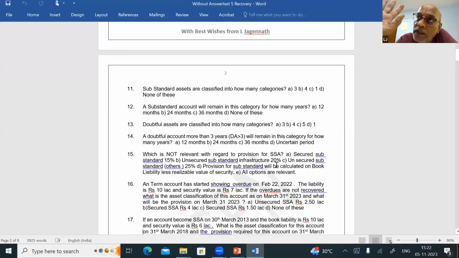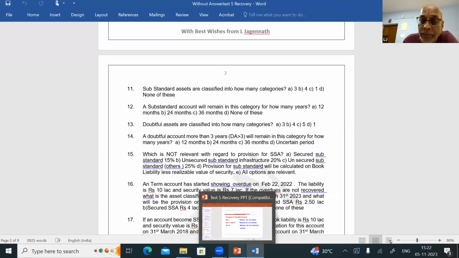So what we saw now: an account slips to NPA, what to be classified, whether substandard or doubtful or loss asset. If it is substandard, what category? Unsecured substandard, infrastructure, secured substandard. If it is doubtful, DA1, DA more than 1 up to 3, DA more than 3. So we have seen. Now, what is the provision we have to keep once you classify the accounts in this category? That is the next stage in the NPA or SAP provisioning now. So we are going by step.